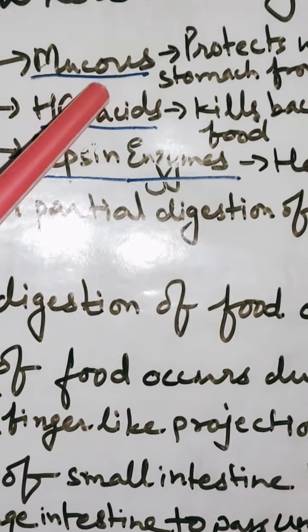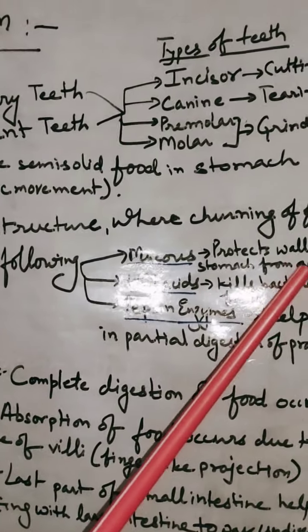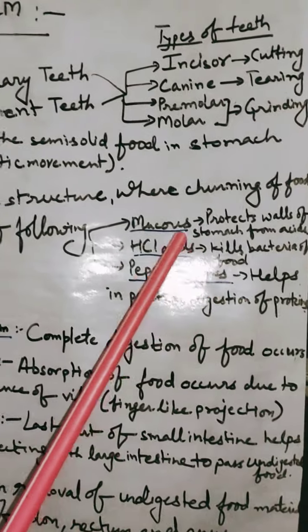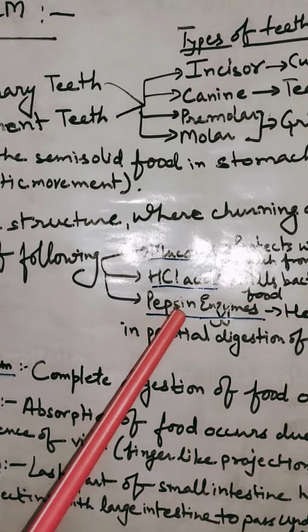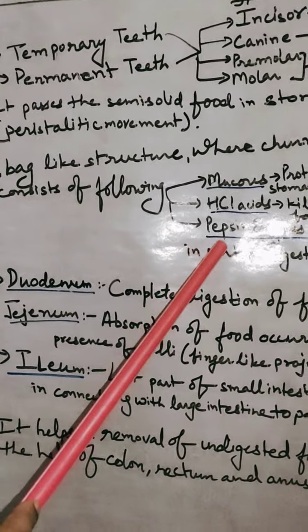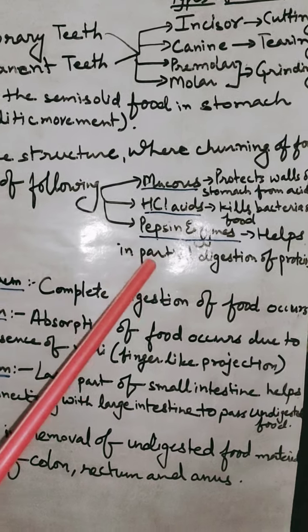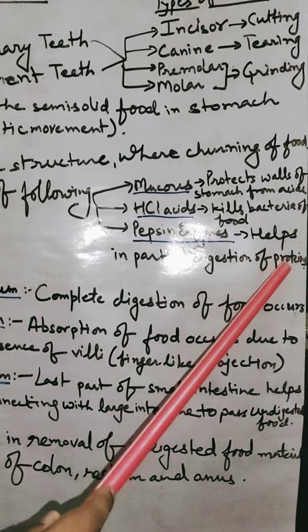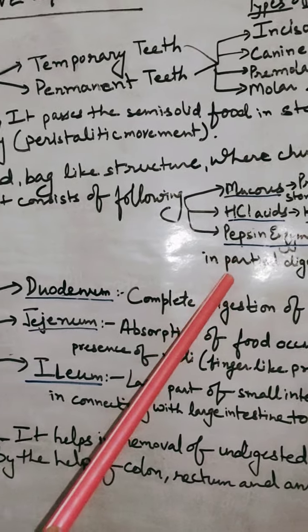It is alkaline in medium and it protects the walls of the stomach from acids. Third is the pepsin enzyme. The partial digestion of protein starts in our stomach, as pepsin helps in breaking the protein-rich food into peptones. So it helps in partial digestion of proteins.